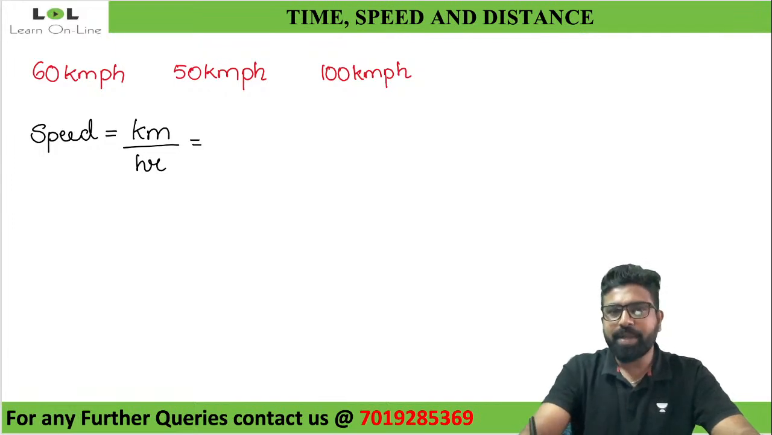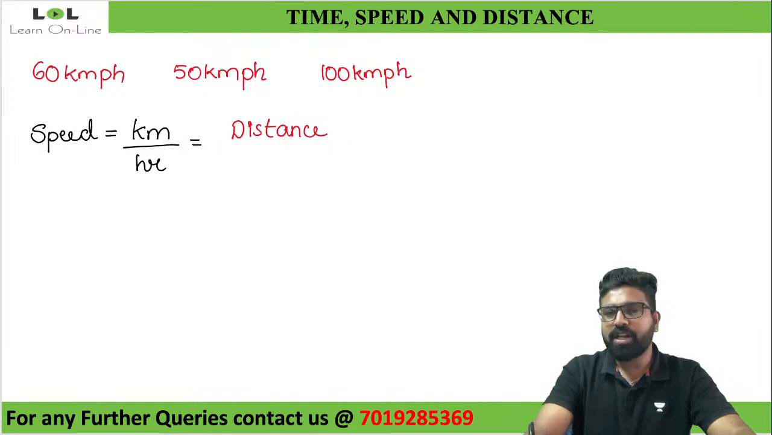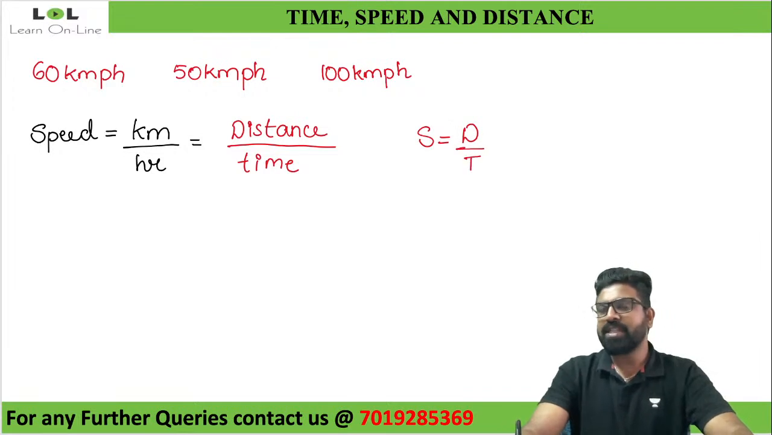So I'll say that speed is equal to kilometer, meaning distance. Then what is measured in terms of hours? Always I would tell you time is measured in terms of hours. So from this, I got to know that speed is equal to distance traveled by time taken.